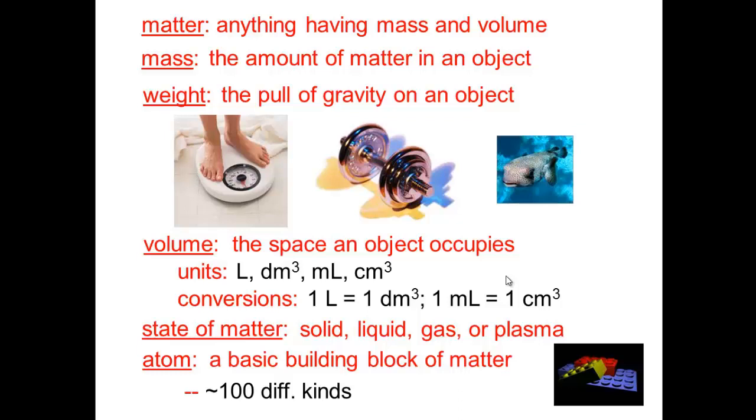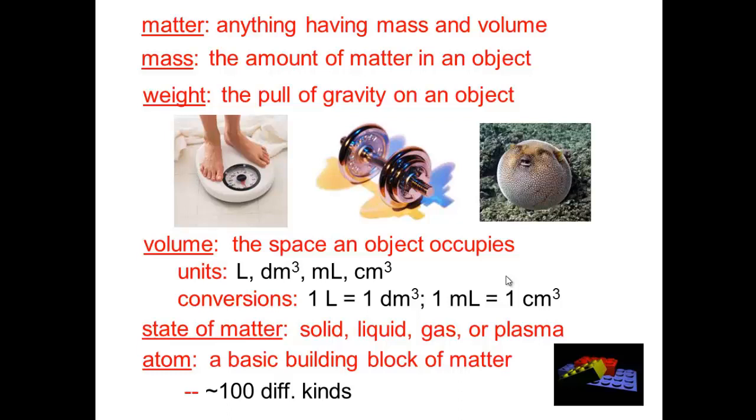Now, what about volume? Volume is the amount of space occupied by an object. Volume can be measured by many units, such as liter, cubic decimeter, milliliter, and cubic centimeter. And 1 liter is equal to 1 cubic decimeter, while 1 milliliter is equal to 1 cubic centimeter. And to equalize between these units, we have to know that 1 liter is equal to 1 cubic decimeter, which is equal to 1000 milliliter, which is equal to 1000 cubic centimeter. Matter has 4 states: solid, liquid, gas, or plasma.